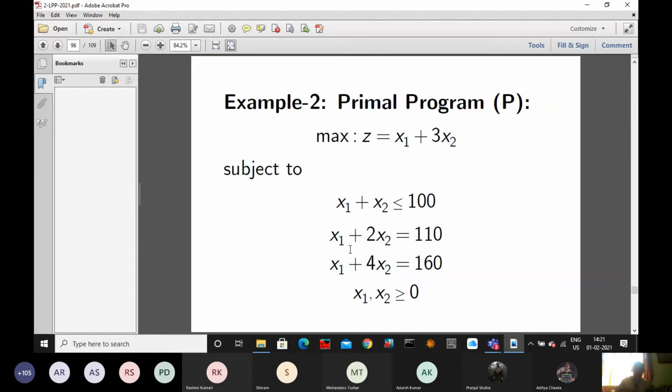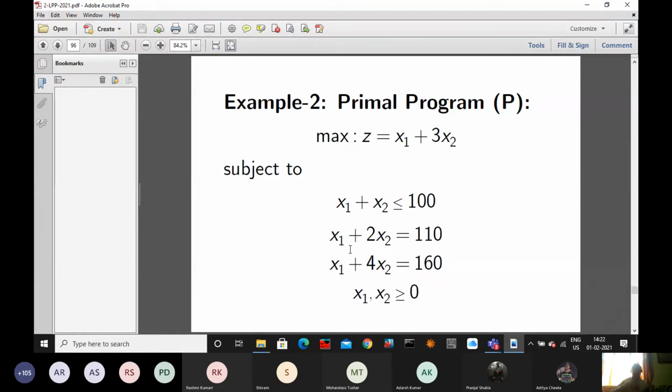Now, how many constraints altogether? You will write in this manner. I am just reading: x1 plus x2 less than or equal to 100. Please write down x1 plus 2x2 less than or equal to 110, then minus x1 minus 2x2 less than or equal to minus 110. Then the last one, x1 plus 4x2 less than or equal to 160, and minus x1 minus 4x2 less than or equal to minus 160. Altogether, there are two variables. How many constraints? Five constraints.